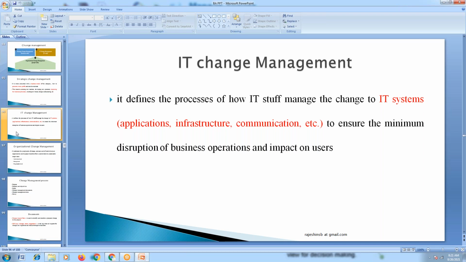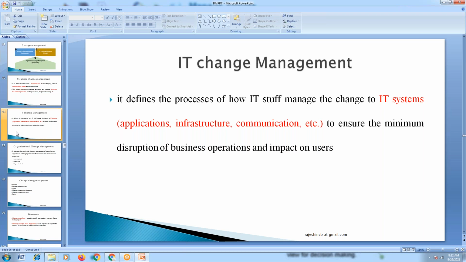Impact will be on the infrastructure we have been using for a long time. So being a BA, we have to make sure whatever necessary changes are to be made in the existing infrastructure, that being a BA, we have to see. This is what, and another important aspect under IT change management.